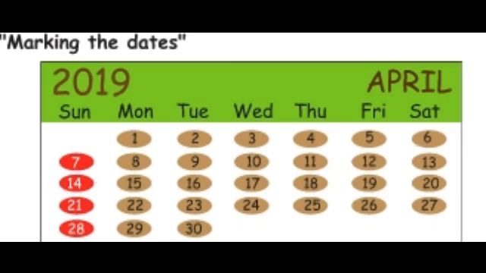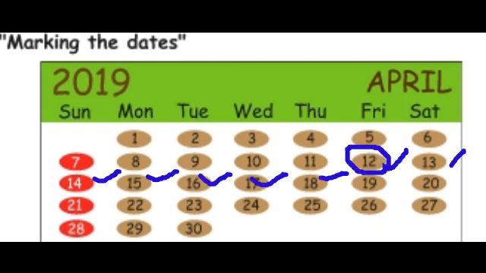7 days before 19th April is 12th April. That means we should calculate previously: 19, 18, 17, 16, 15, 14, 13 and 12th. So, 7 days before 19th April is 12th April. Yes? Have you understood, my dears?